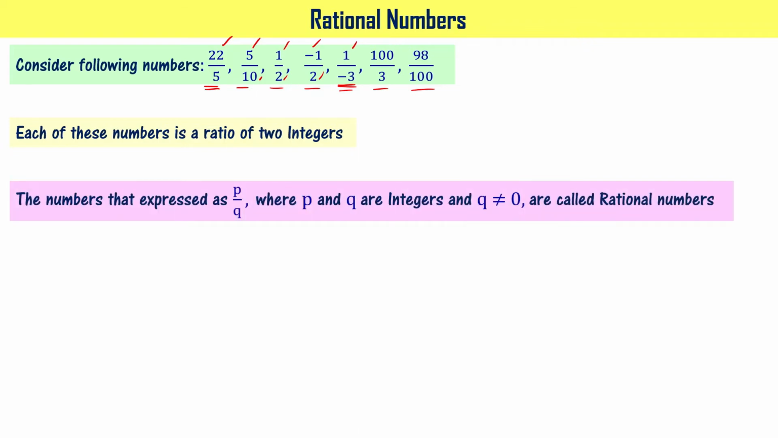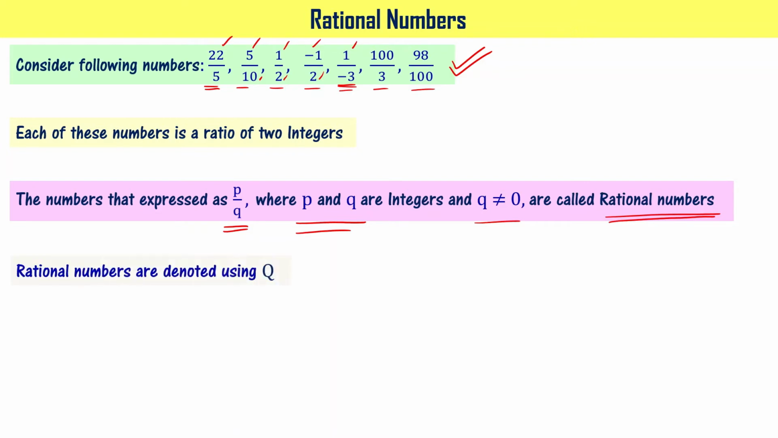Please note this: the numbers that are expressed as p by q, where p and q are integers and q is not equal to 0, are called rational numbers. The numbers that are expressed as ratio of two integers p and q are called rational numbers. It means all these numbers are rational numbers, right? Rational numbers are represented using letter Q. Please note this.